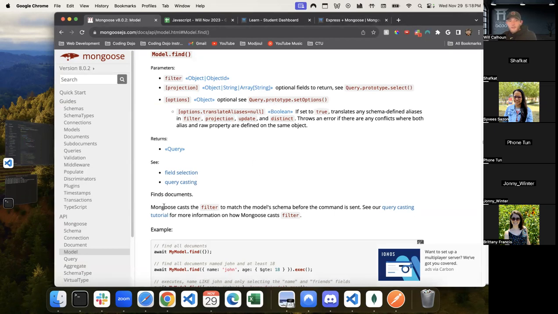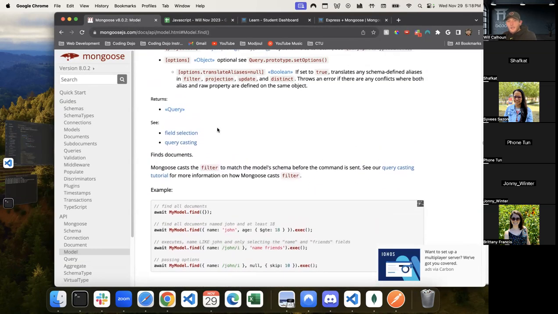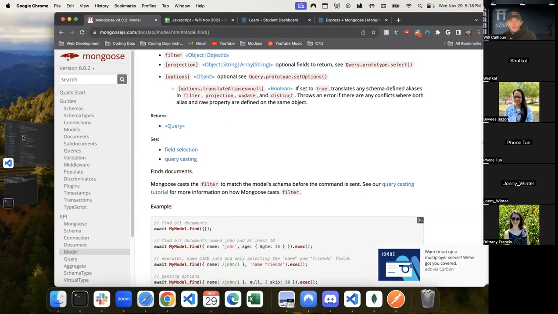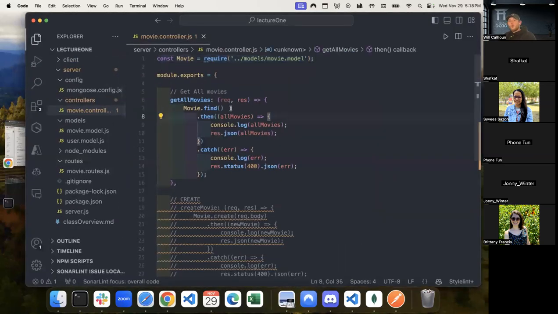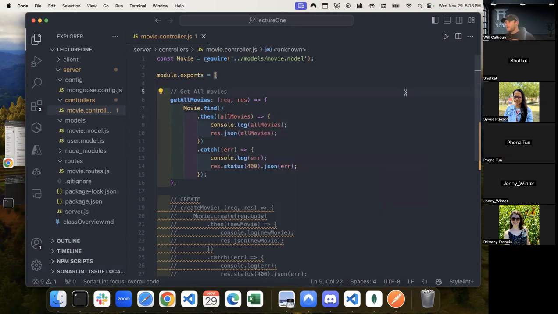Great. So it says Mongoose casts. When we run this .find, it casts the filter to match the model schema before the command is sent. Now, what it gets us is it returns this query, right? If I look at this, we run this .find, and because we're using the promise, it gives us back this list, or this array, of all of my movies. We call this allMovies. This is what we are naming the value that it's giving us back.